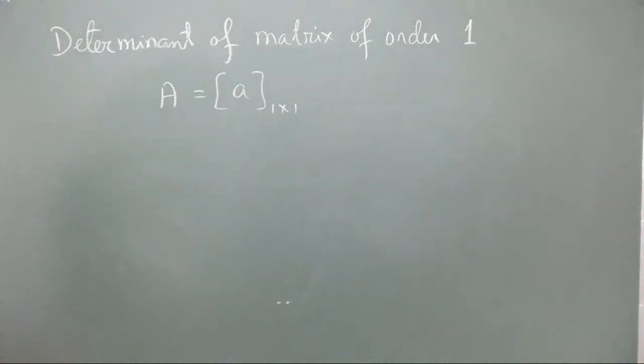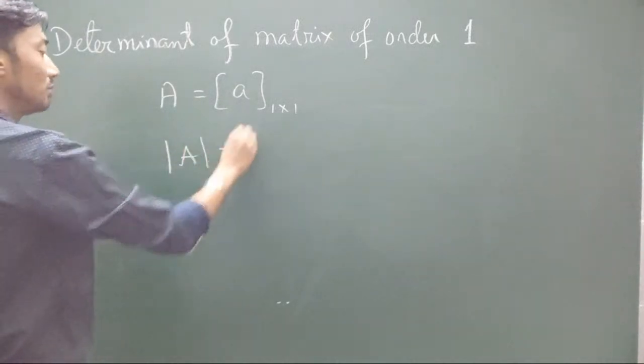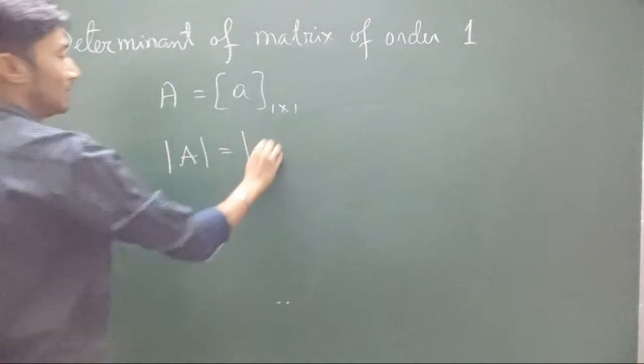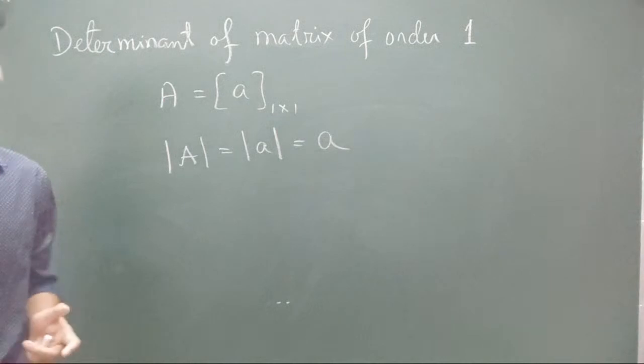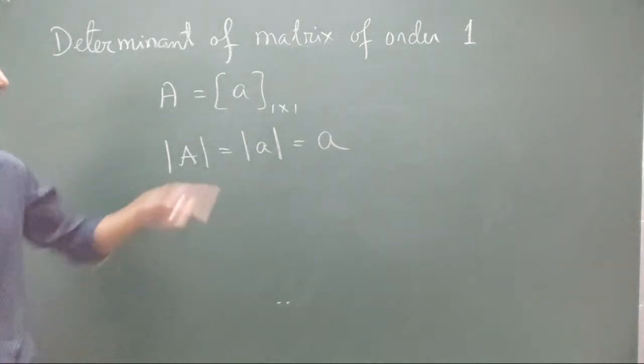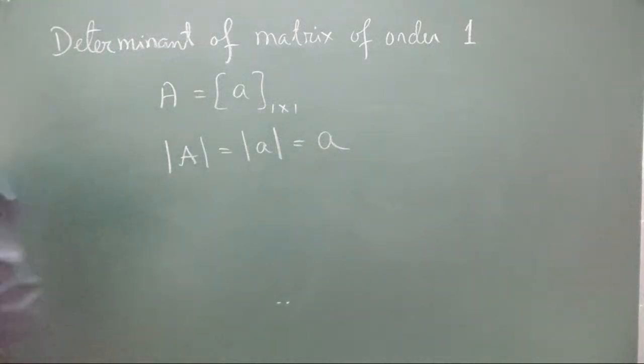Then its determinant of A will be the value itself, because it has only one element. Determinant of matrix A of order 1 by 1 will be itself only. Alright, there is nothing much there.